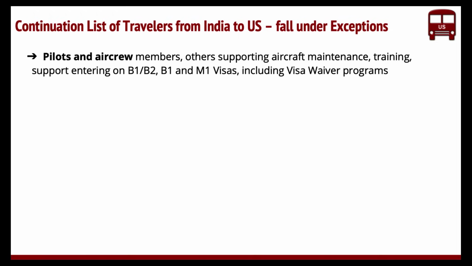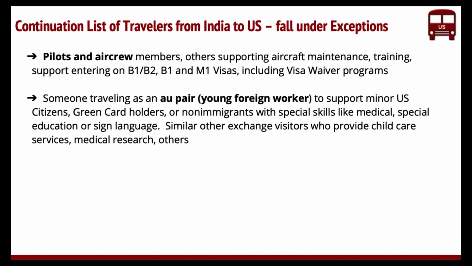And the pilots and air crew members who are supporting aircraft maintenance and everything, be it they're on B1, B2 or M1 visas, including visa waiver programs. Yeah. And also someone traveling on an au pair visa. Au pair is nothing but a young foreign worker who supports a family with minimal wage, right?